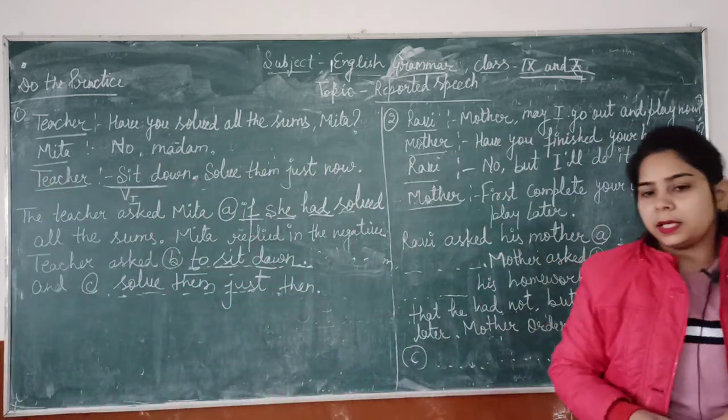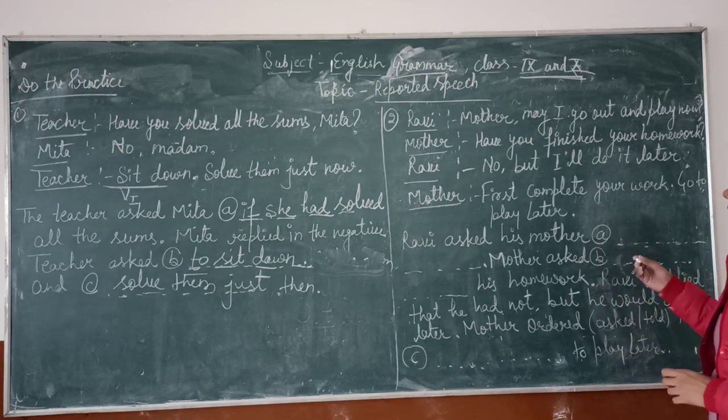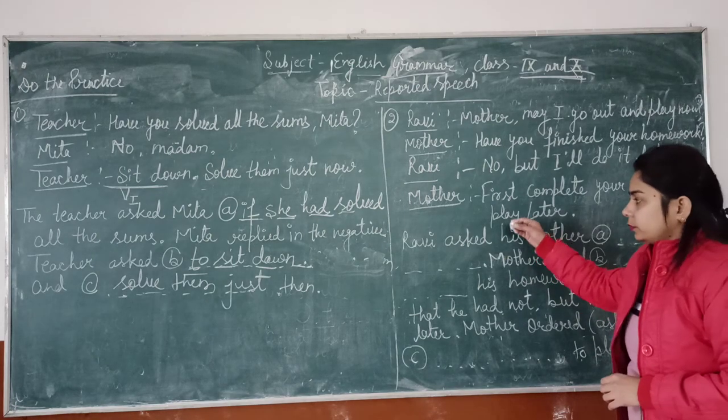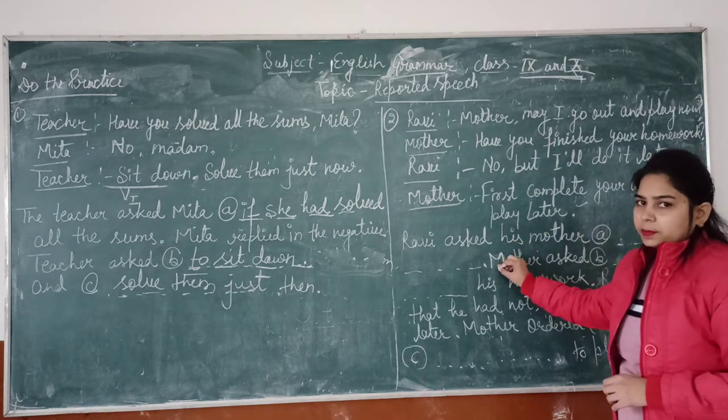Next example is Ravi: Mother, may I go out and play now? Mother: Have you finished your homework? Ravi: No, but I shall do it later. Mother: First complete your homework, go to play later. Now we have to change this direct speech into indirect speech.